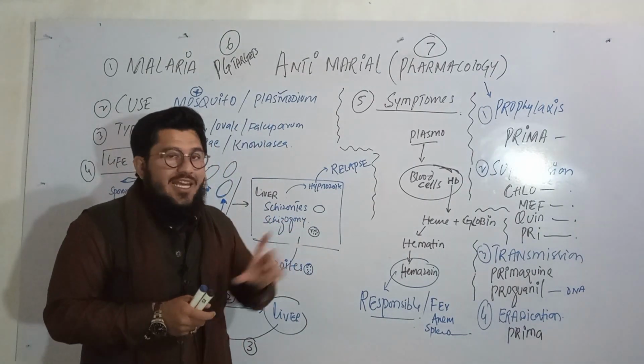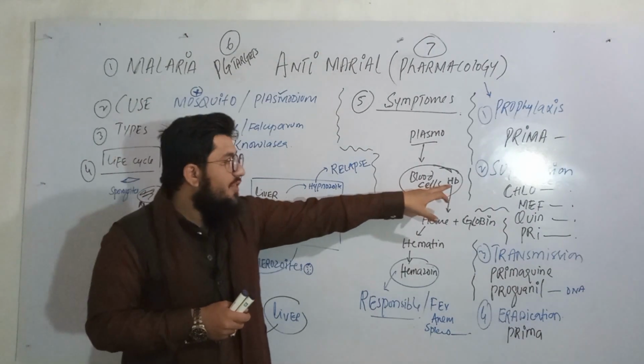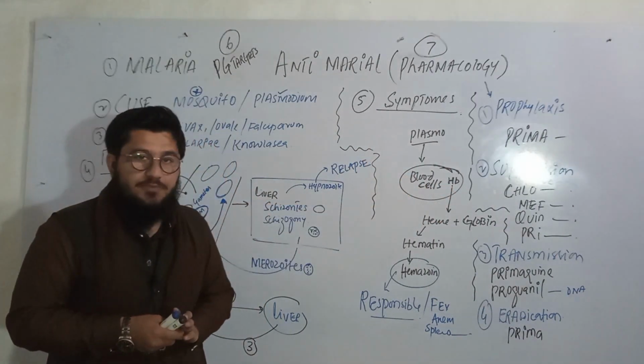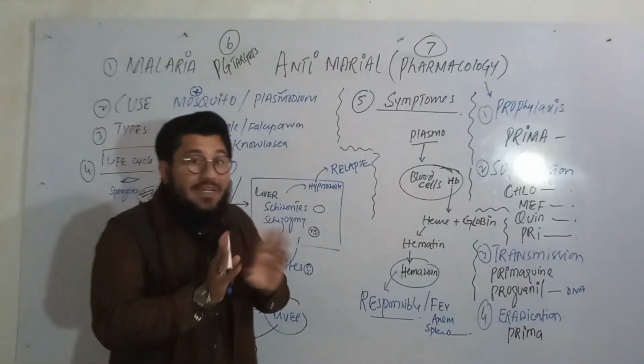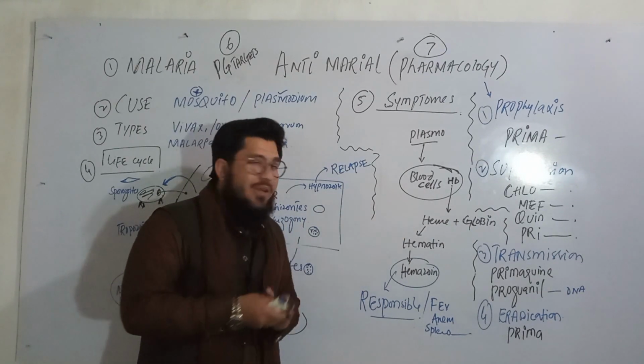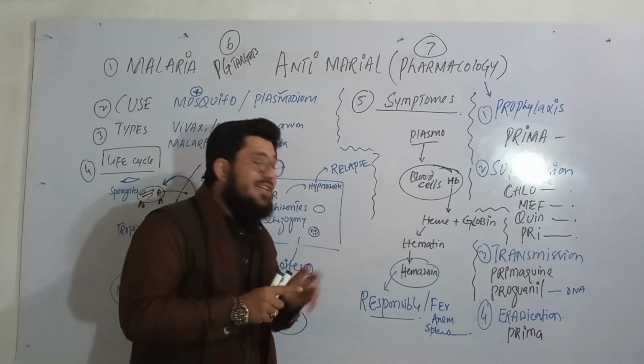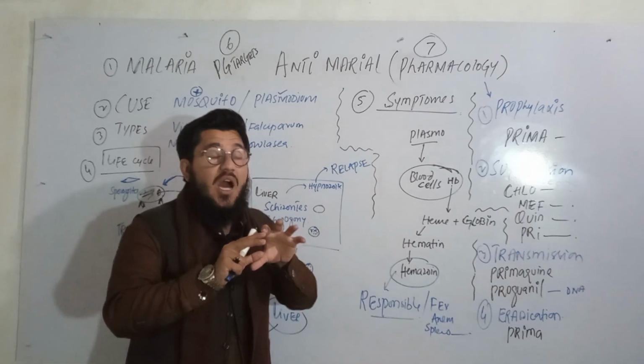Now let's come towards the symptoms, like how the fever, anemia, and splenomegaly are seen in the malarial patient. Very simple. When this plasmodium approaches the blood cells, the hemoglobin is available for this plasmodium. This plasmodium will split the hemoglobin into heme and globin. The globin will be utilized and the heme is remaining here.